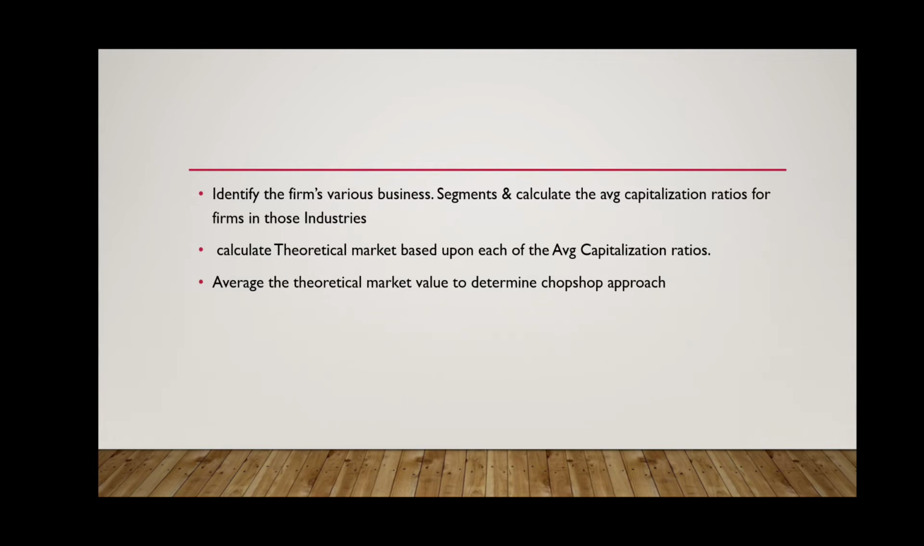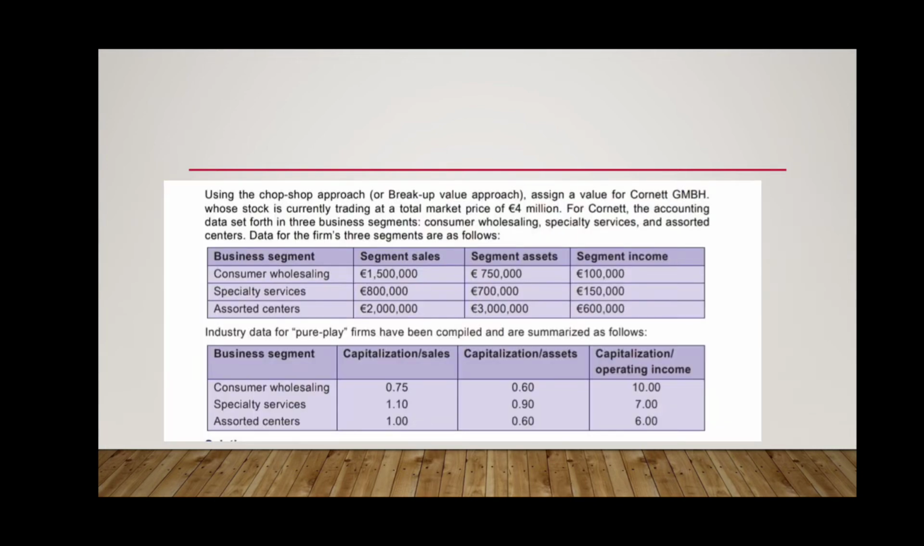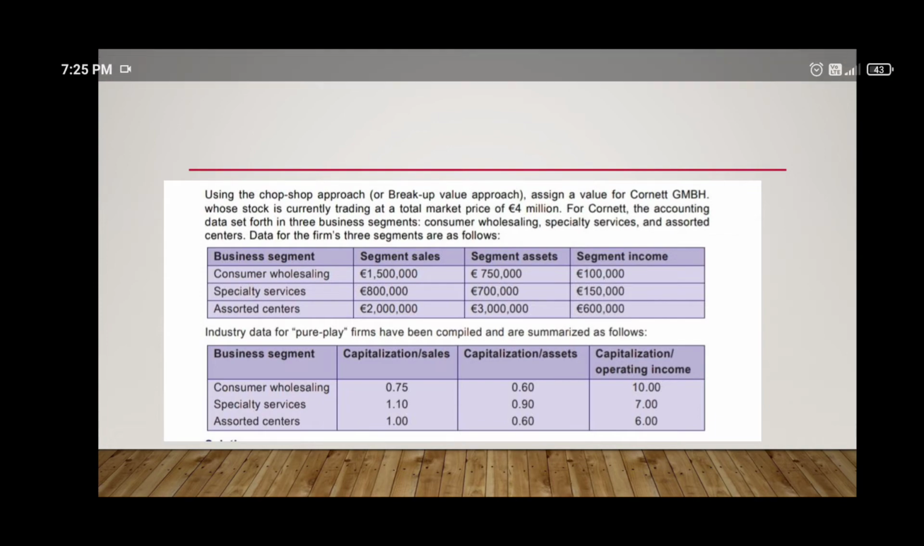Calculate the theoretical market value based upon each of the ratios. For example, PB ratio of ITC is 2.5. Now take your household book value 400 into 1.5, that is 600, like that. Calculate for the 3 divisions and add them, we get the total theoretical market value. For example, let us see an example using the chop shop approach.